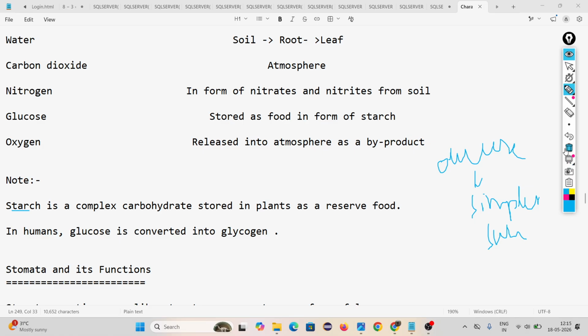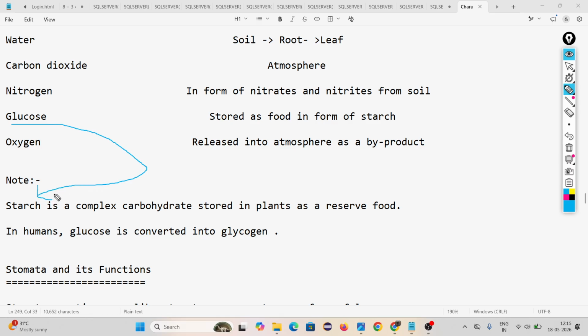Look, in plants this glucose is stored in the form of starch, but if you consider human beings, the glucose is stored in the form of glycogen. Glycogen, like starch, is a complex substance. Now I am doing my work. Am I eating? No. In the morning I eat.